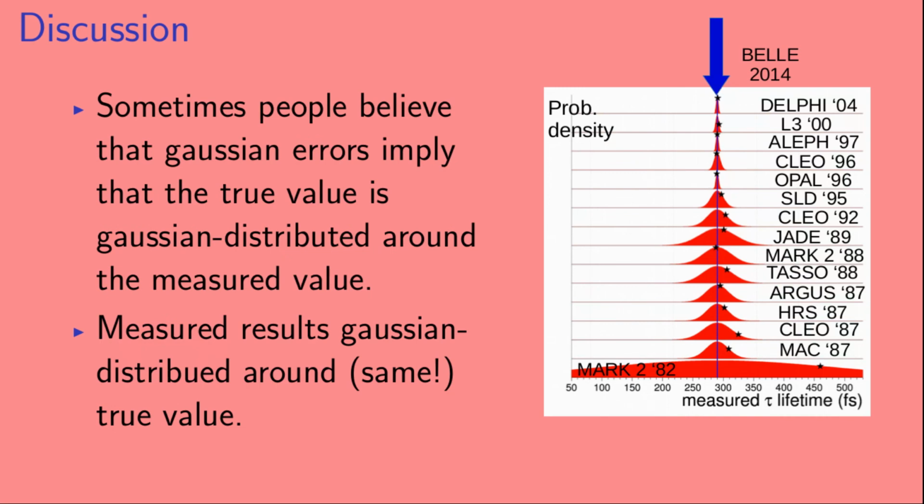Now, sometimes people believe that Gaussian errors imply that the true value is Gaussian distributed around the measured value. And I hope that this plot makes clear that that's not the case. Instead, what's happening is that the measured results are Gaussian distributed around the true value. And as we can see here, we have many measured results, and they're Gaussian distributed around the same true value.